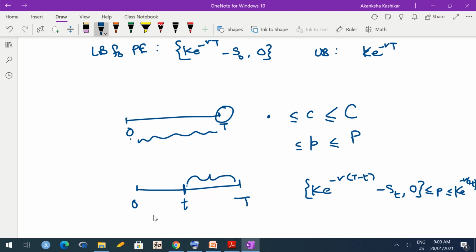So these bounds work throughout, because as we mentioned in the portfolio argument, whatever the relationship between the worths of the two portfolios, it should remain constant for all the time points. Okay, then only no arbitrage is guaranteed.